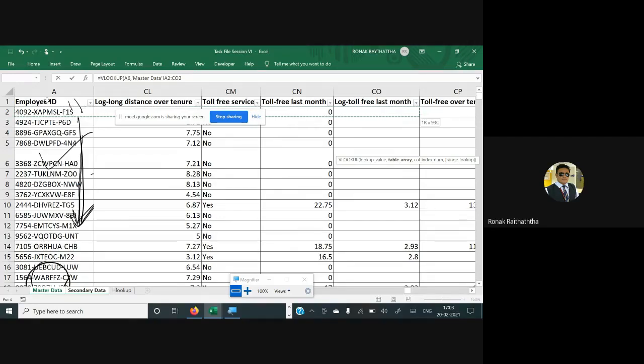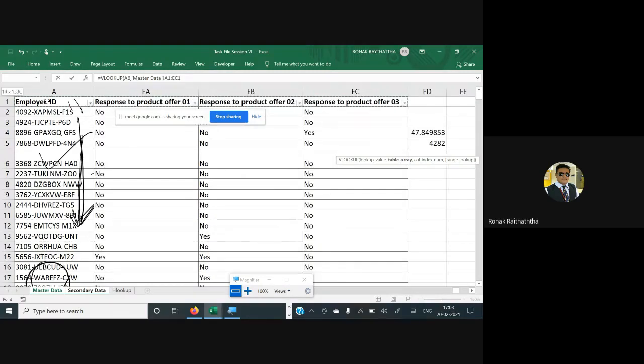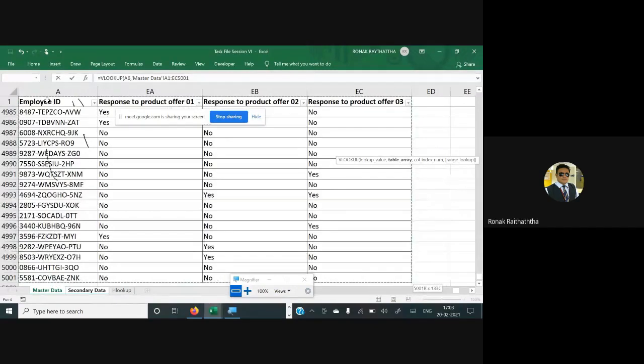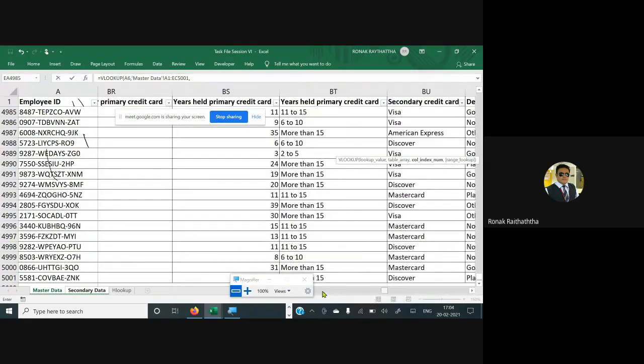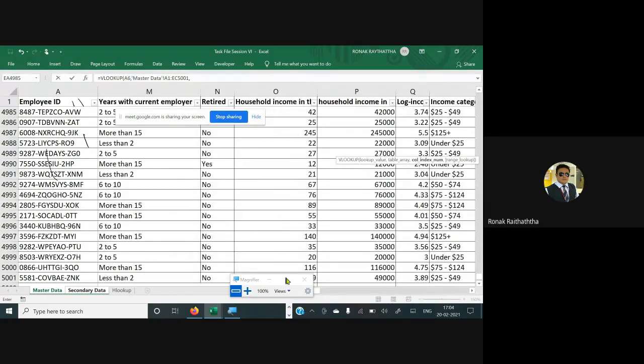So I'm selecting it up to the last one. Let me select the headings as well. You can select the heading, then also it's fine, no worries. So up to the last one, I'm selecting the entire table, then comma, then I'm there into the column index number. So I was finding the household income, right? So household income there is in which numbers column? Let me just check it manually.